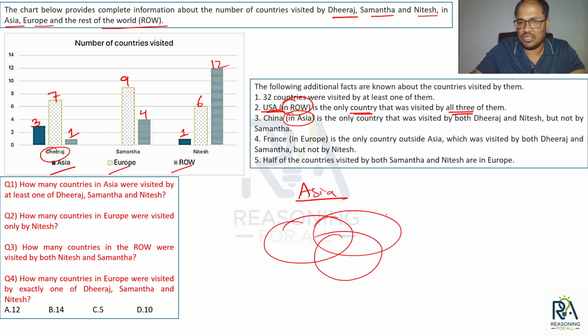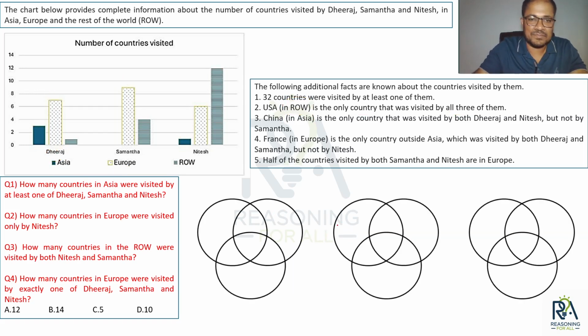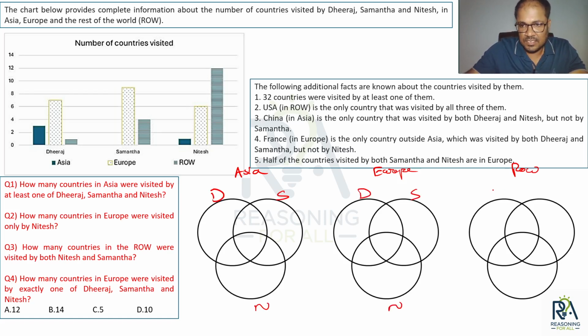So we will have 3 diagrams, one for Asia, one for Europe, and one for rest of the world, each with Dheeraj, Samantha, and Nitesh.